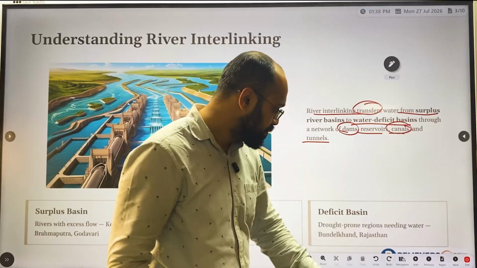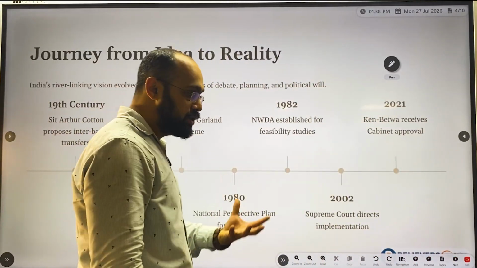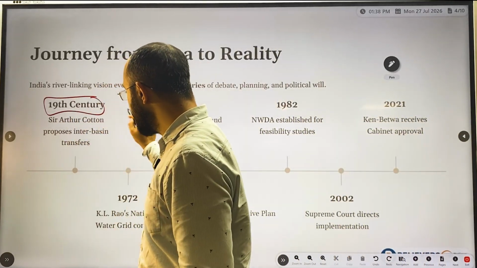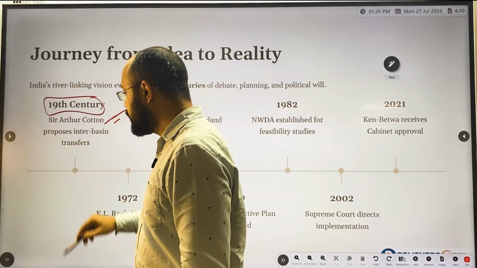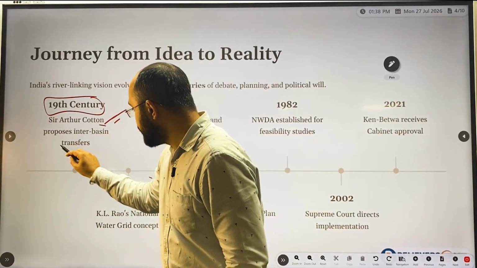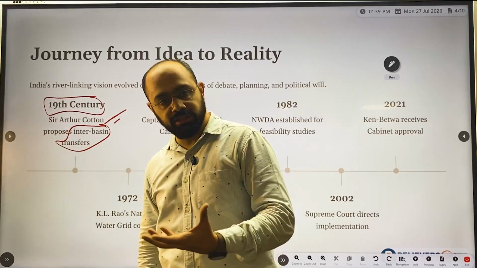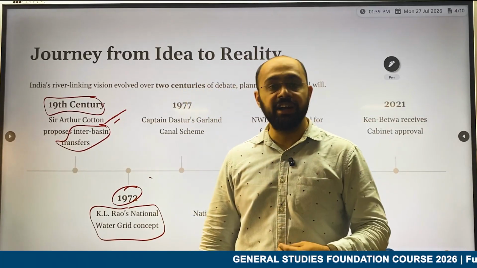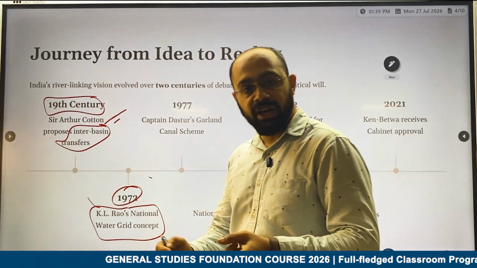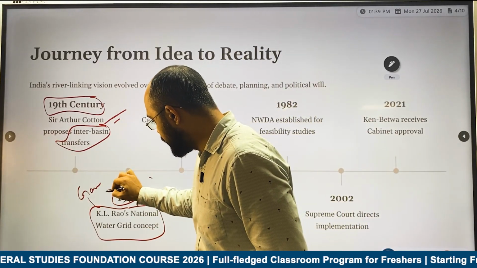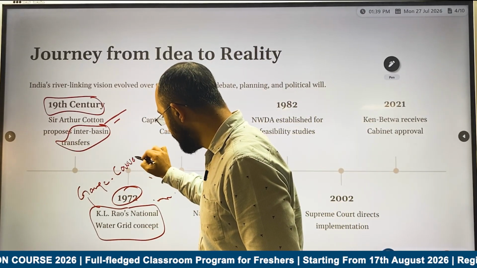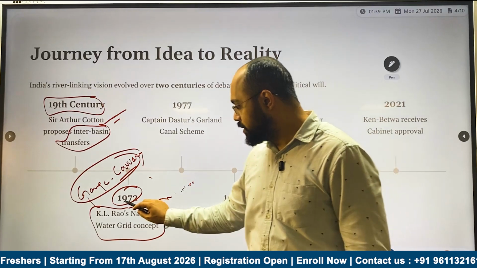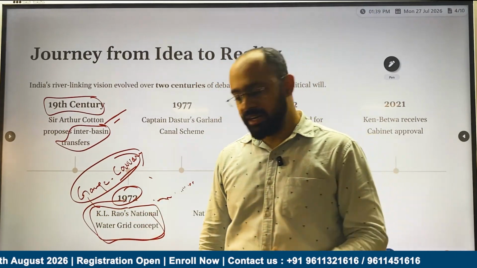Now, how did this idea basically evolve? It was first evolved in the 19th century by the geographer Sir Arthur Cotton. He proposed inter-basin transfer. After this, in India in 1972, K.L. Rao put forward the National Water Grid concept. Here he spoke about interlinking the Ganga and Kaveri rivers. This was first proposed by K.L. Rao through the National Water Grid concept.